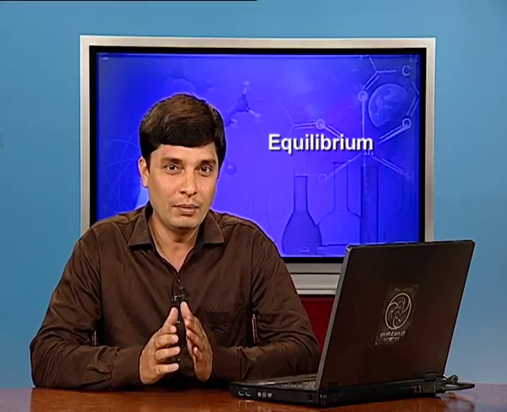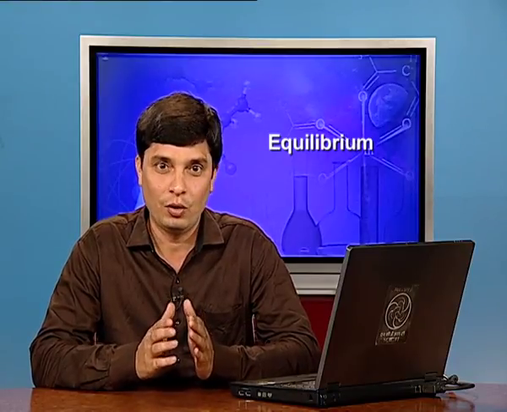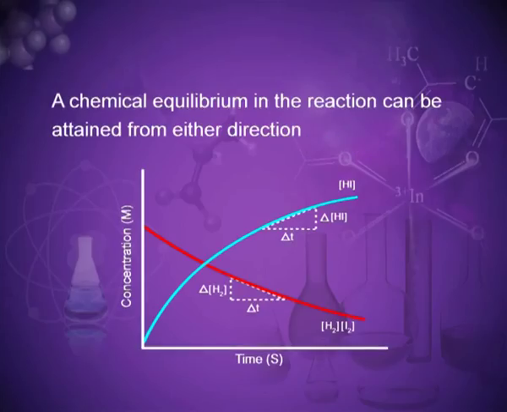A chemical equilibrium in the reaction can be attained from either direction, as shown in this graph, where one axis is the concentration and the second is time. As time proceeds, the concentrations of the reactants, hydrogen and iodine, will decrease. As hydrogen iodide is formed, the concentration of the product will increase. A point will arise where the concentrations of hydrogen and iodine become constant along with that of HI. That point is known as the equilibrium point.